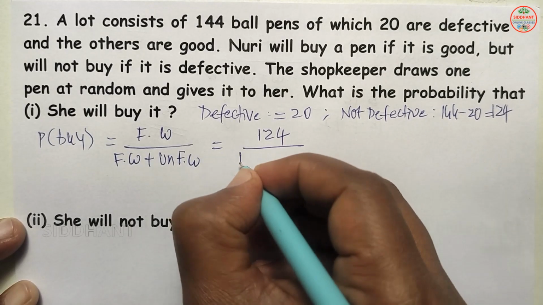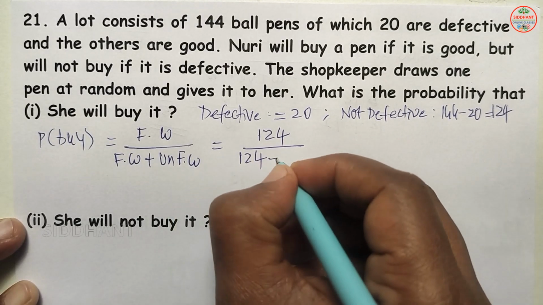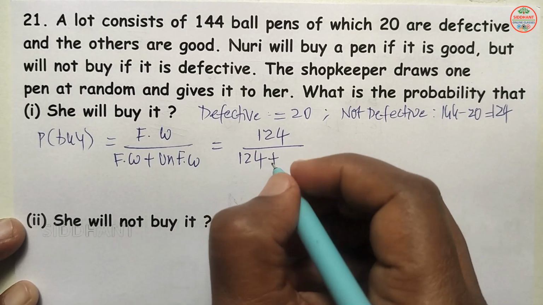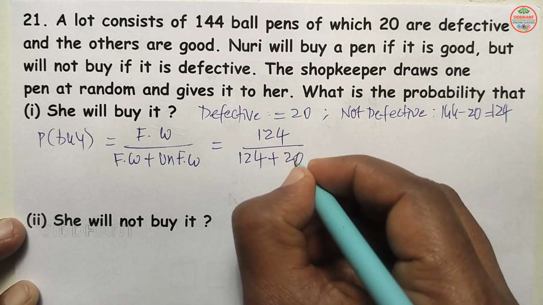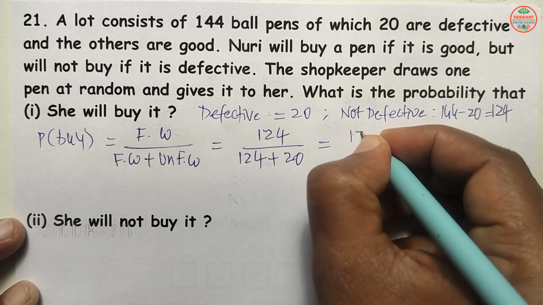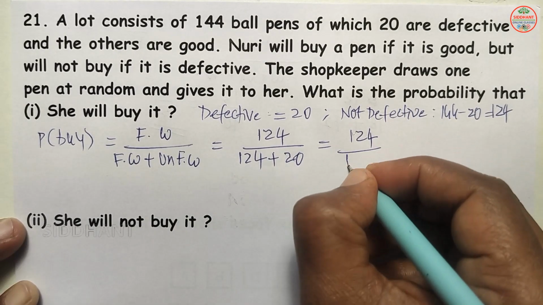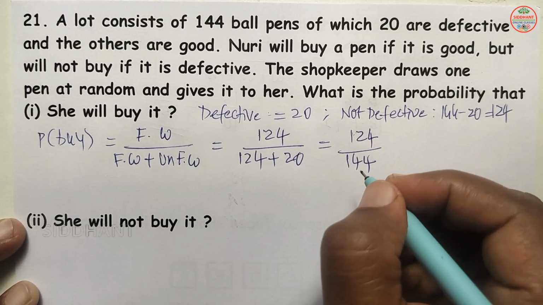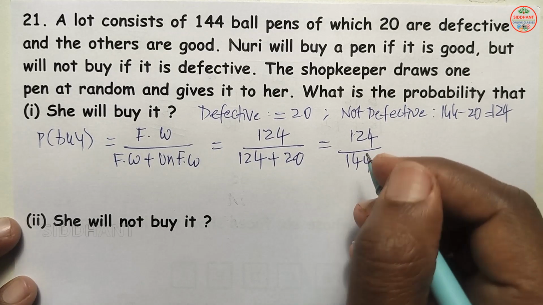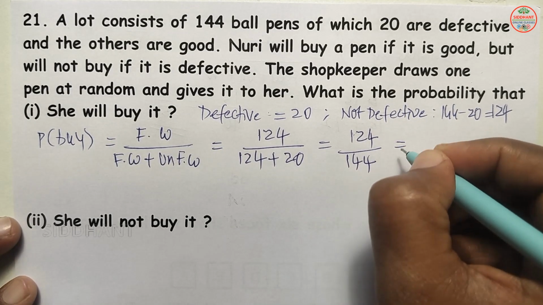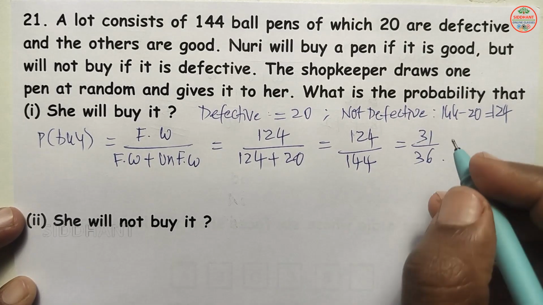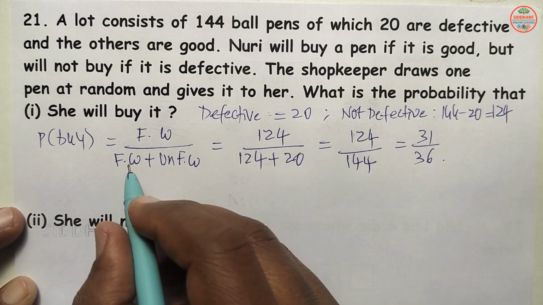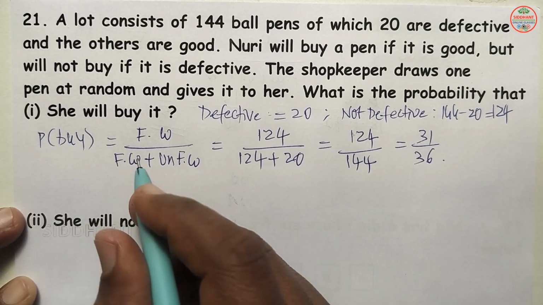So favorable ways will be 124. Unfavorable ways where she can't buy, that means which are defective, that means 20. So 124 by 144. Upon simplification we get 31 by 36. So this is the probability that Nuri will buy.